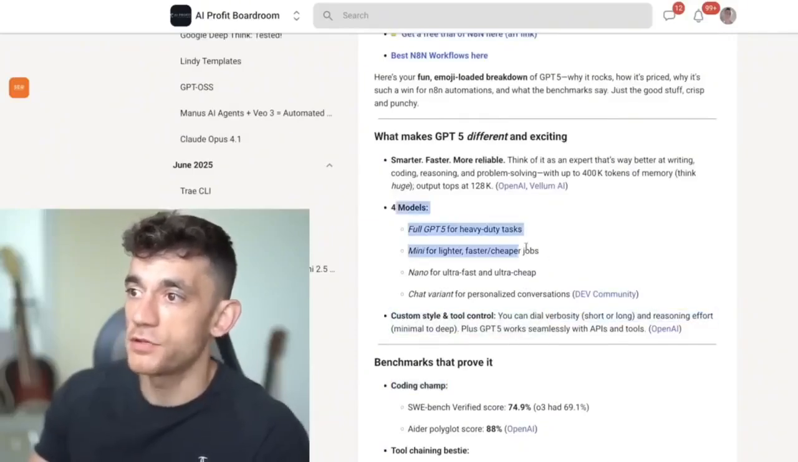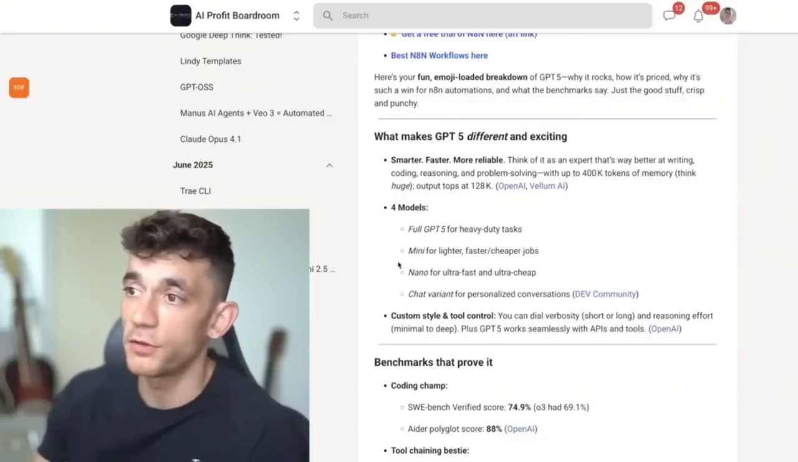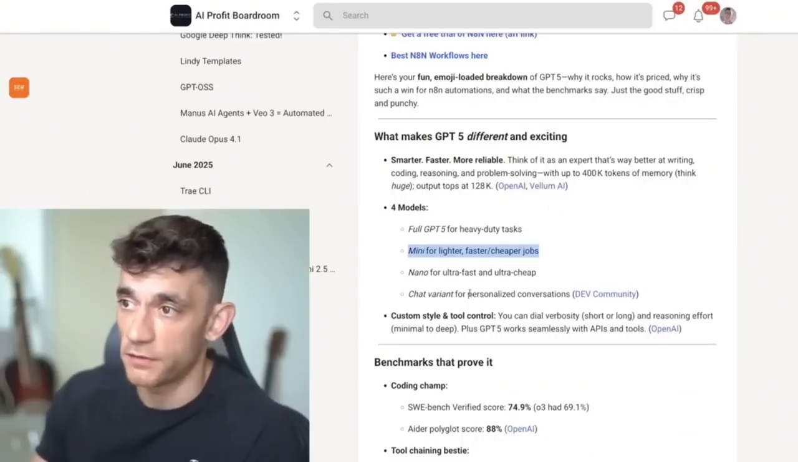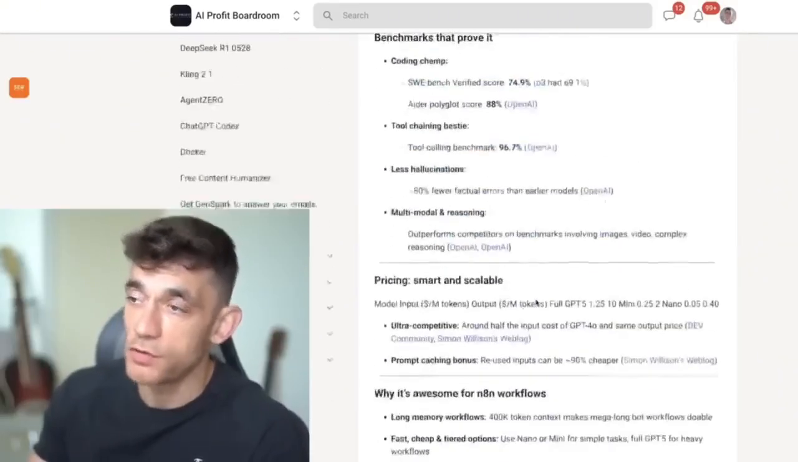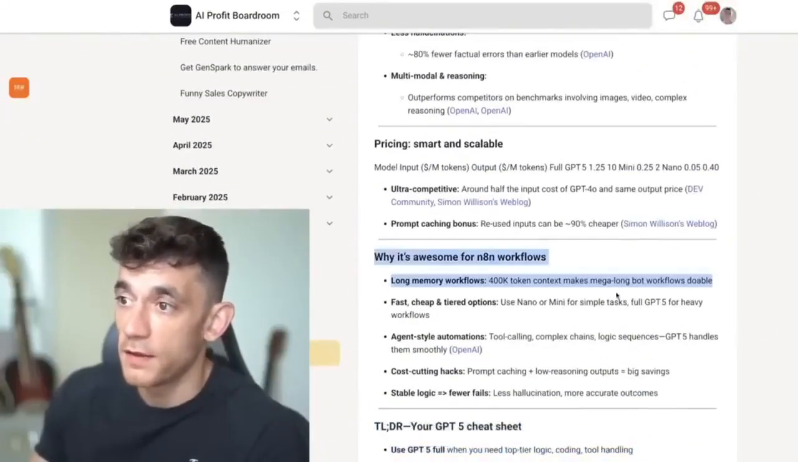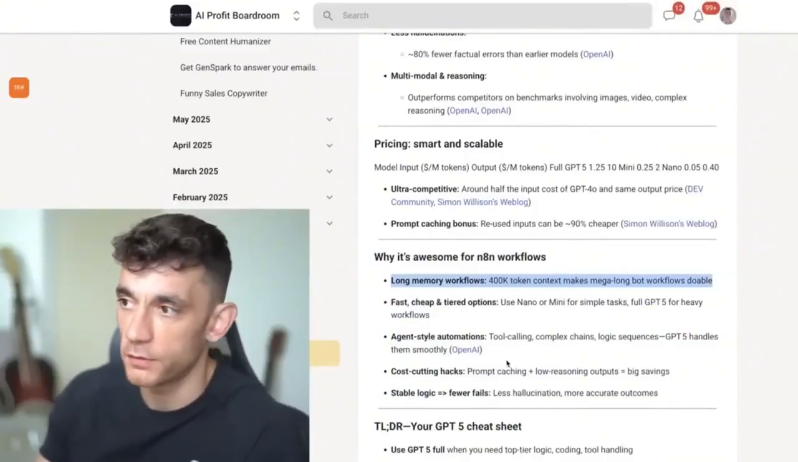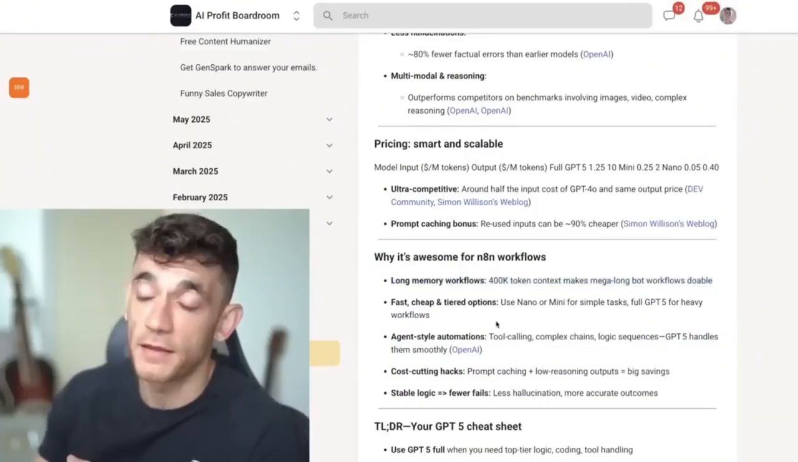Plus, it has a bunch of different models that you can select between depending on what you want, right? For example, you could use mini for lighter, faster, cheaper jobs. You could use nano for ultra fast and ultra cheap jobs, but it's pretty powerful either way that you use it. And it's really good for n8n workflows because it has a 400K token context window, which is higher than many other APIs.